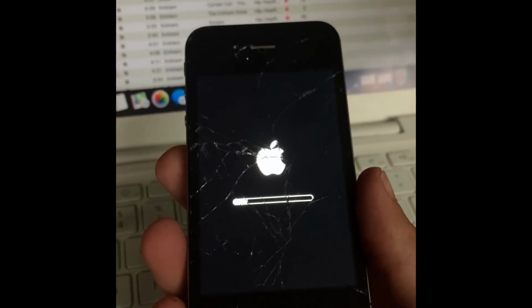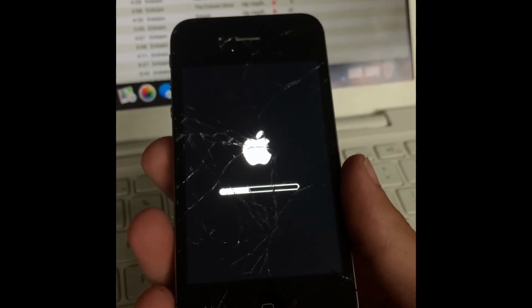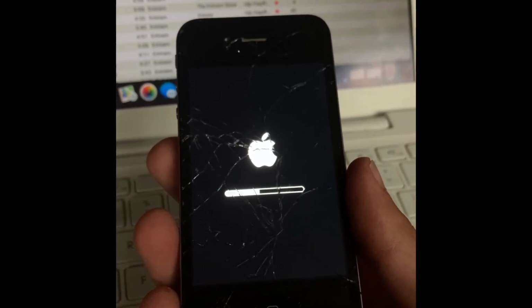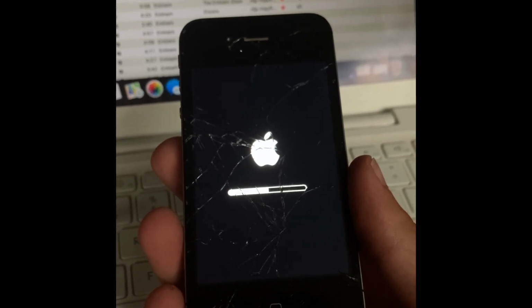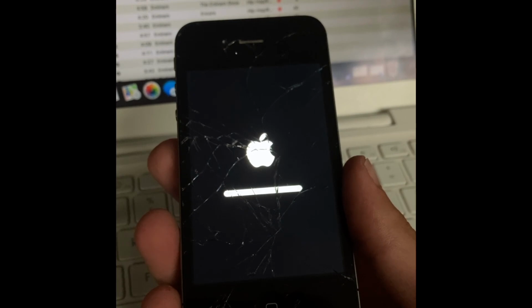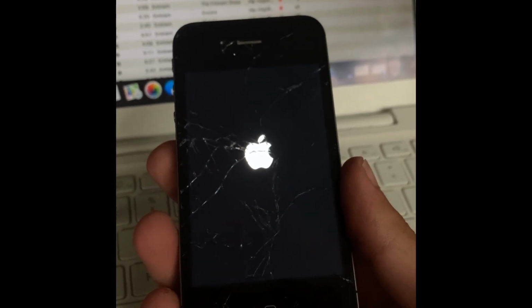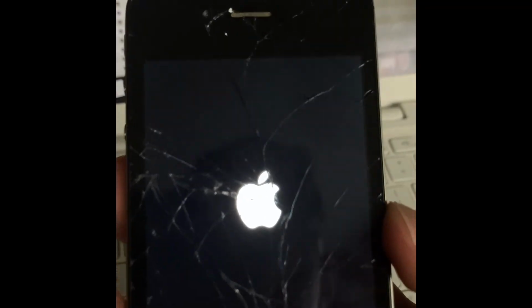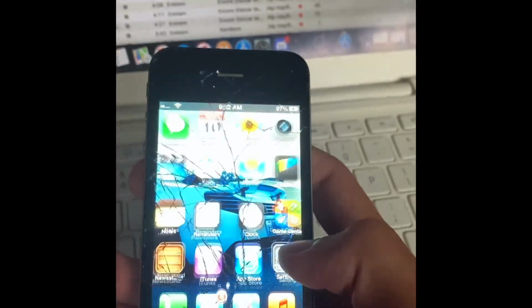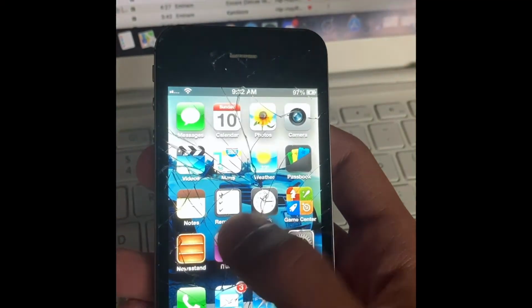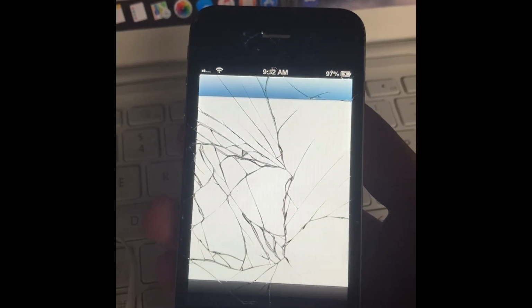So as we wait, as you can see, yeah, this is the dead Cydia.